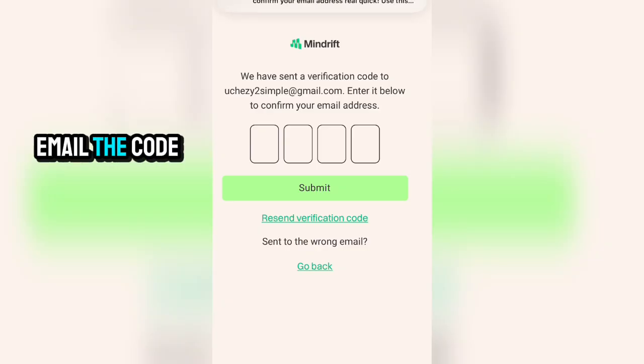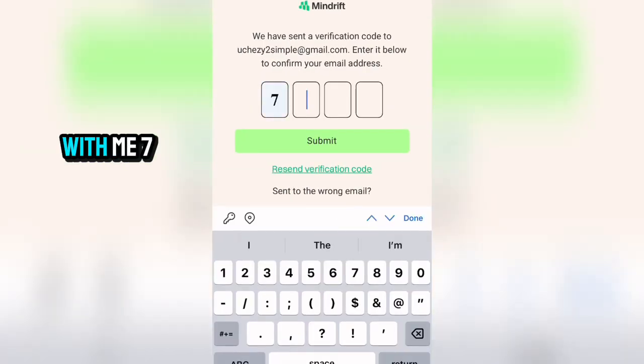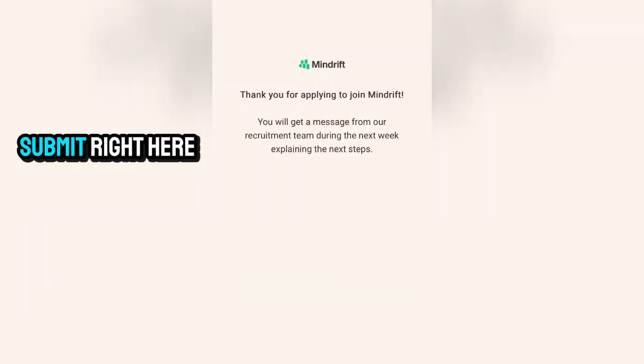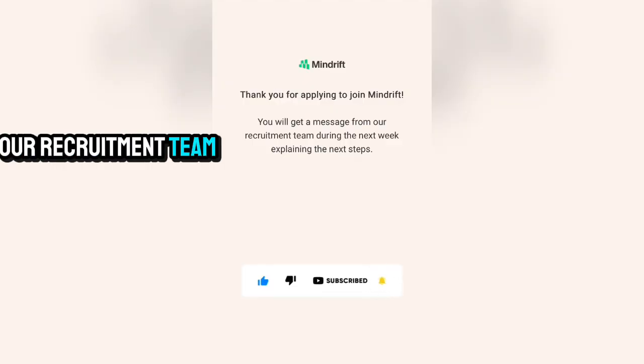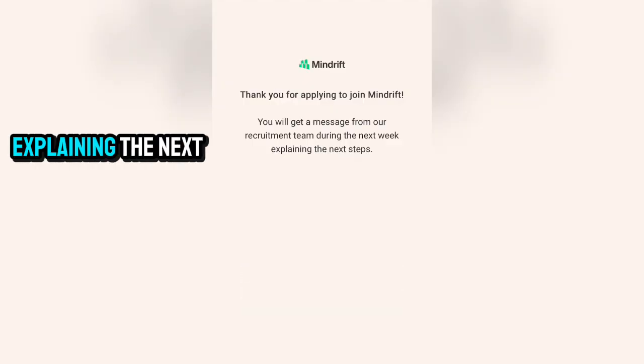So the code just came in. So I'm going to insert the code right here. So I have with me 7335, right? And I'm going to click on submit right here. So you can see what it says: thank you for applying to join Minddrift. You will get a message from our recruitment team during next week explaining the next step.